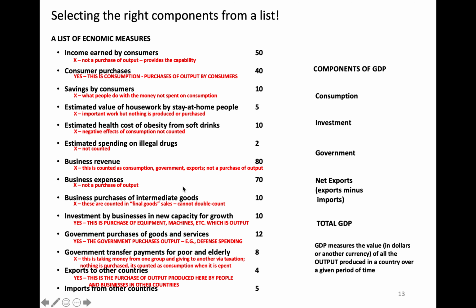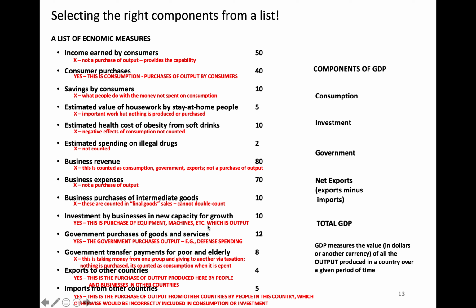And then, of course, exports to other countries. Yes, this is the purchase of output produced here, which is what we're measuring, by people and businesses in other countries. And we have to remove imports because this is the purchase of output produced from other countries by people in this country, which otherwise would be incorrectly included in consumption or investment. So we would be sort of like falsely attributing stuff made elsewhere to stuff made here.